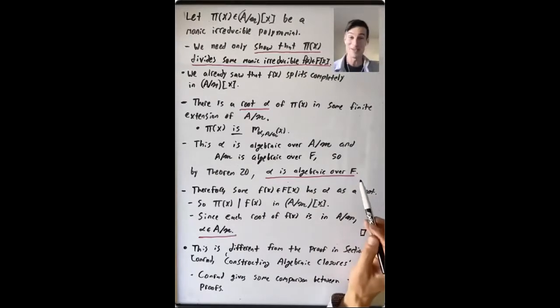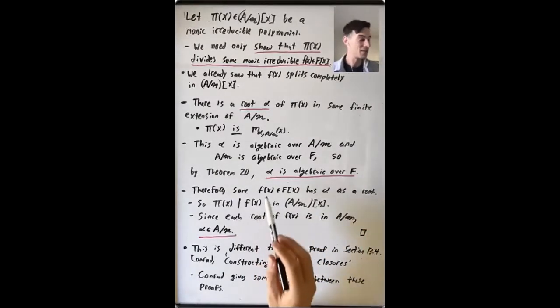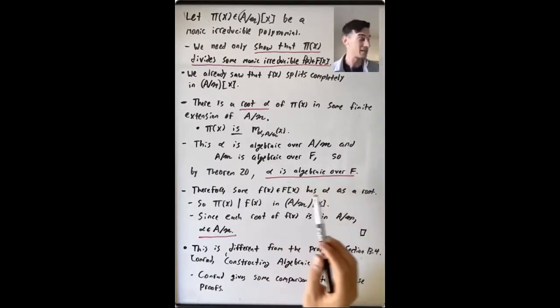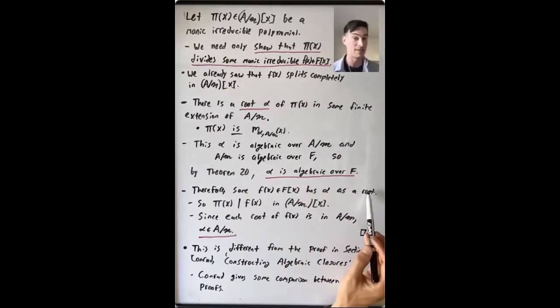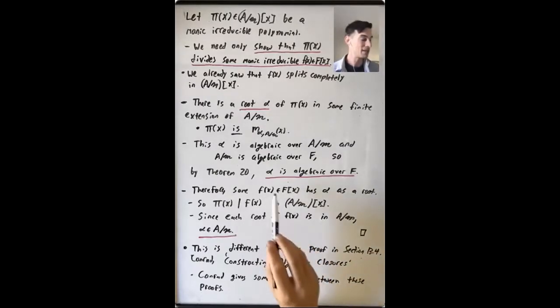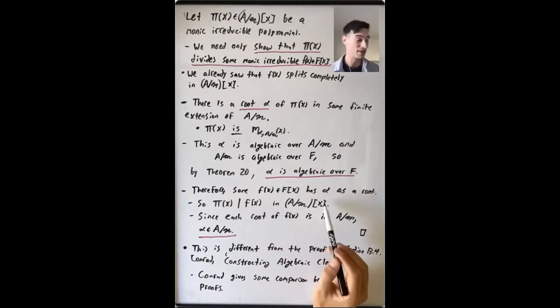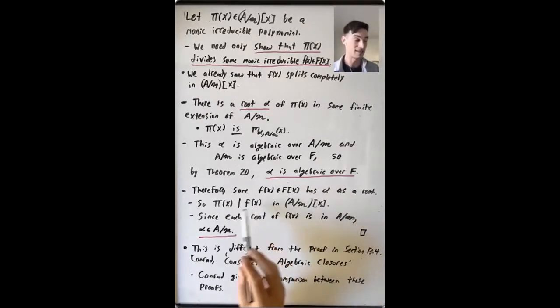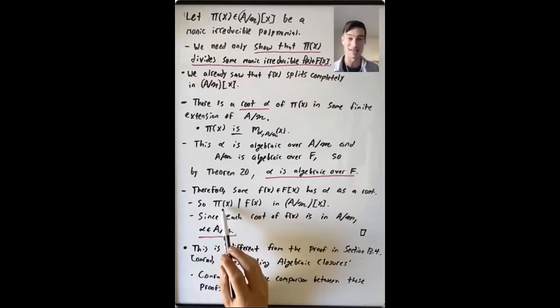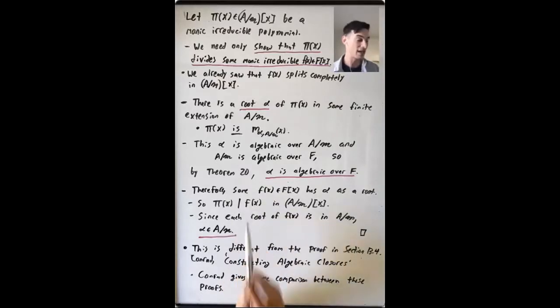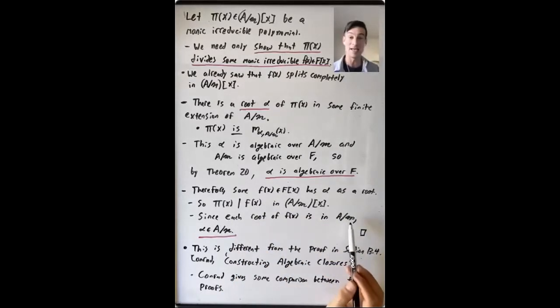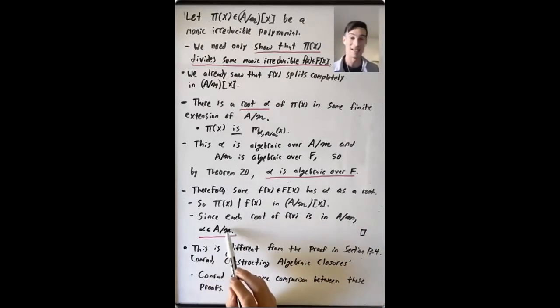Okay, so this is great news because that means that there's some polynomial f of x in F bracket X that has alpha as a root because alpha is algebraic over F. But that means that f of x is some polynomial in A mod M bracket X that has alpha as a root. So the minimal polynomial of alpha over A mod M has to divide f of x. And that minimal polynomial is pi of x. So pi of x divides f of x. Each root of f of x is already in A mod M. So alpha is in A mod M.